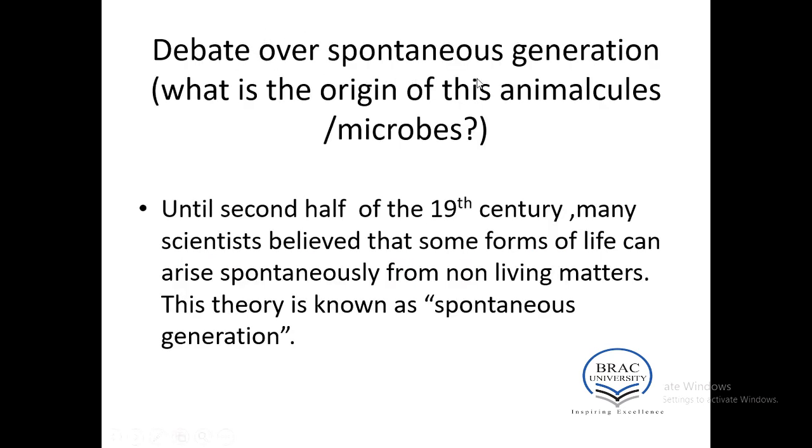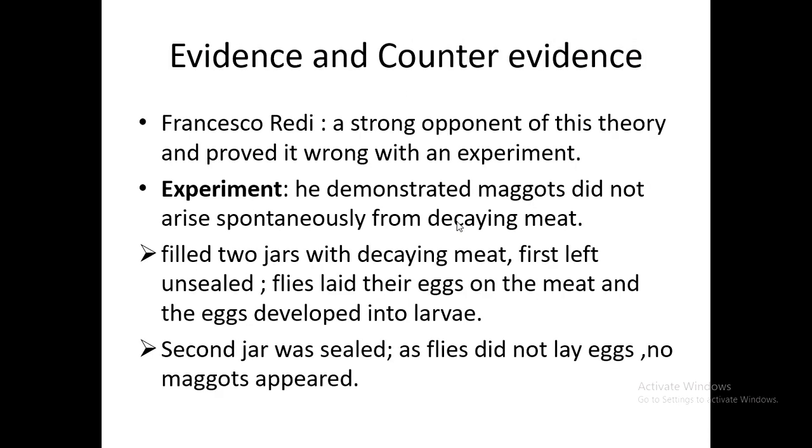So, the debate over the spontaneous generation theory. What is the origin of these animalcules or microbes? Until the second half of the 19th century, many scientists believed that some forms of life can arise spontaneously from non-living matter. This theory is known as the spontaneous generation theory. So, until the second half of the 19th century, people believed that all living things arise from non-living matter, such as wooden particles, stones, or any other non-living particles. So, evidence and counter evidence regarding this.